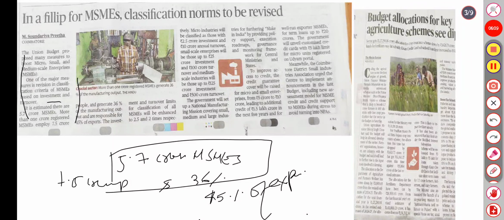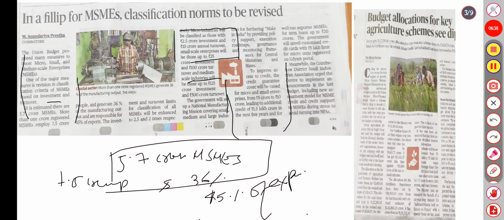Micro industries can be classified with 2.5 crore investment and 10 crore annual turnover. Small enterprises with up to 25 crore investment and 100 crore turnover, and medium-scale industries with 125 crore investment and 500 crore turnover. So it provides policy support, road mapping, governance and monitoring work for central ministries and states to improve access.